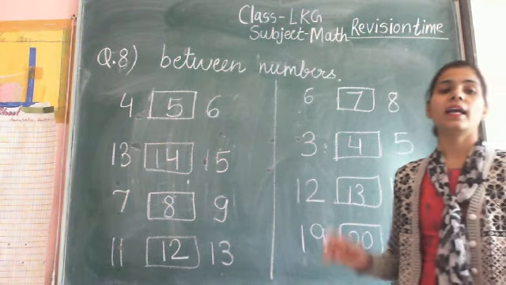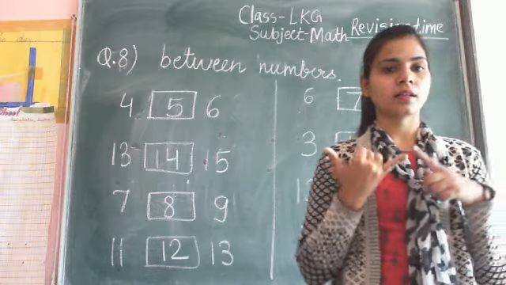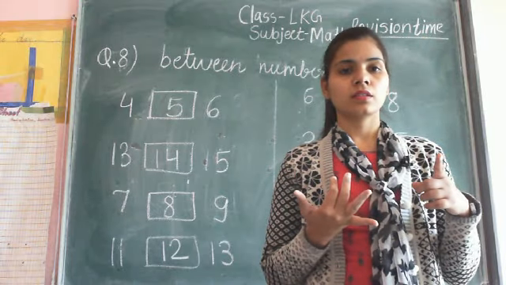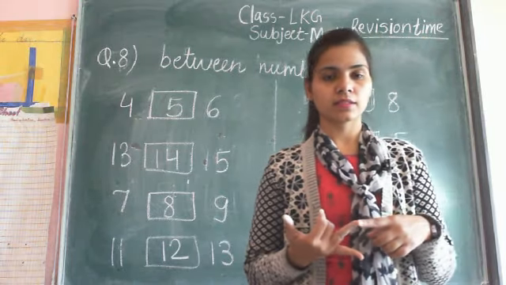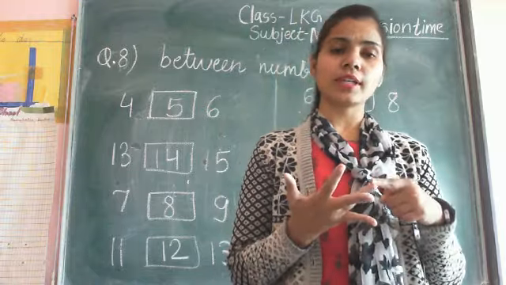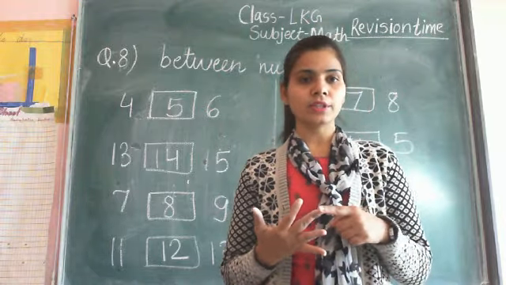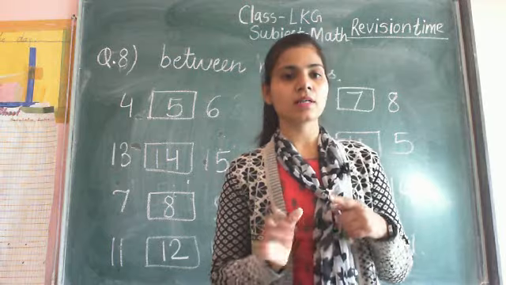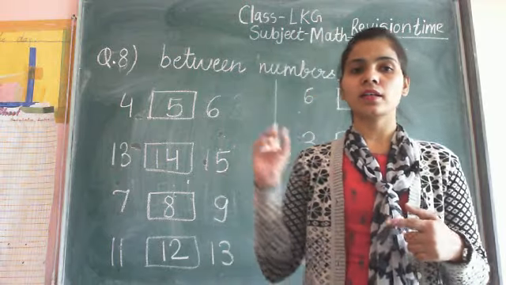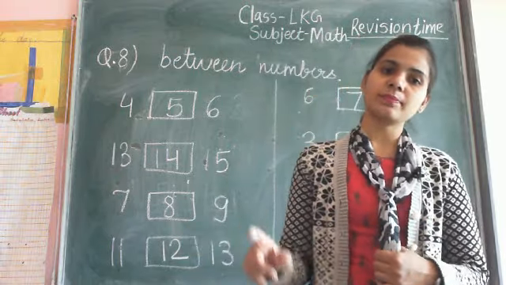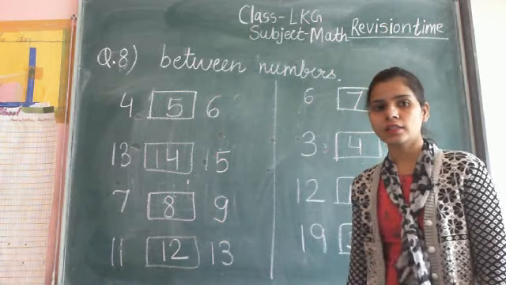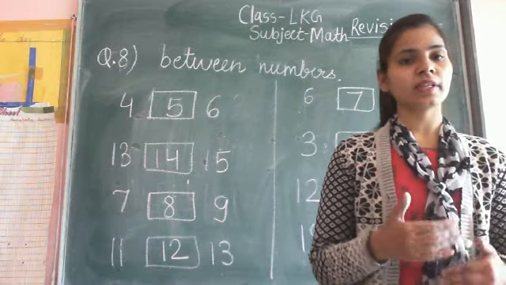So now we have done 8 questions: count and add, count and write, count and add, and count and circle; numbers from 1 to 50, missing numbers, number names from 1 to 10, after numbers, before numbers and between numbers. 8 questions are done and the next questions we will do in your next video.